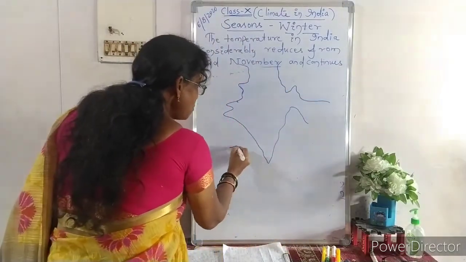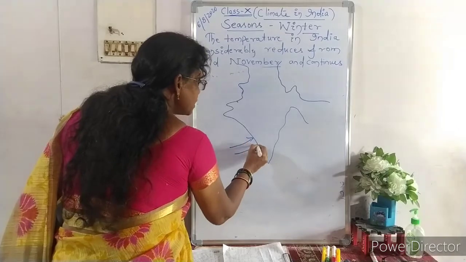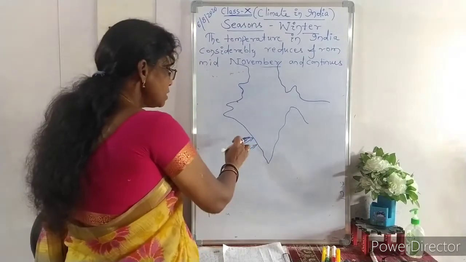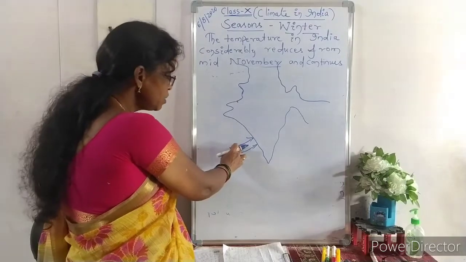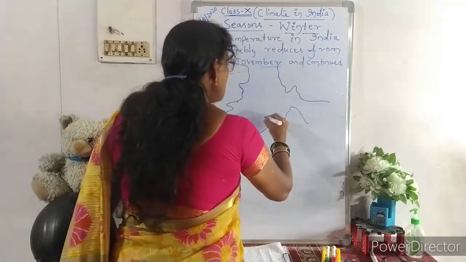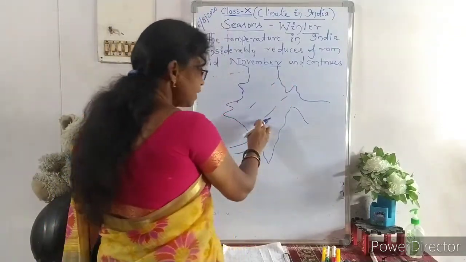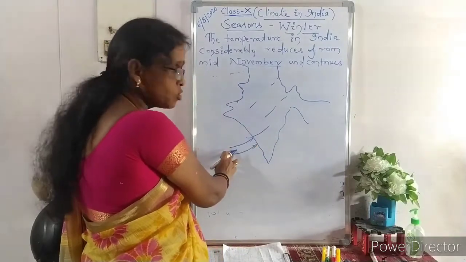Here, during the rainy season, the southwest monsoons, most parts of India get rain.